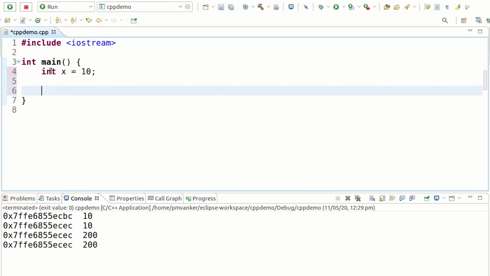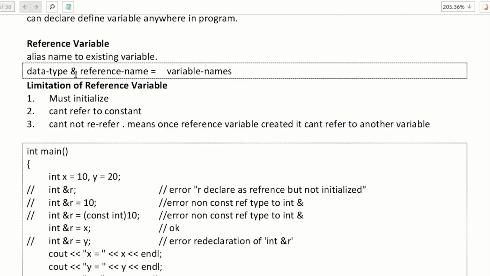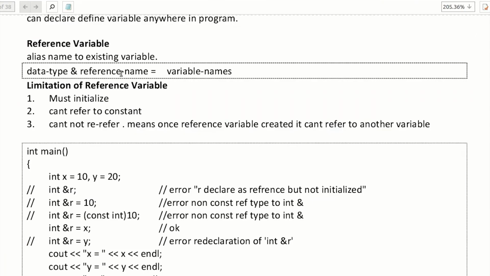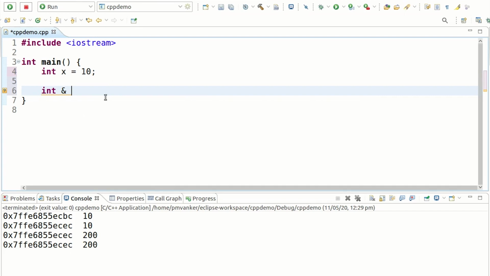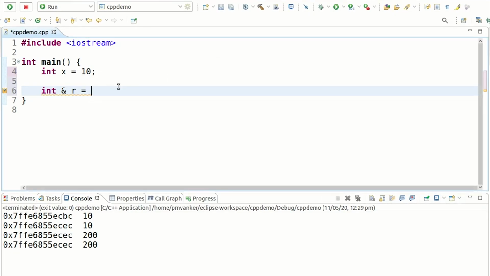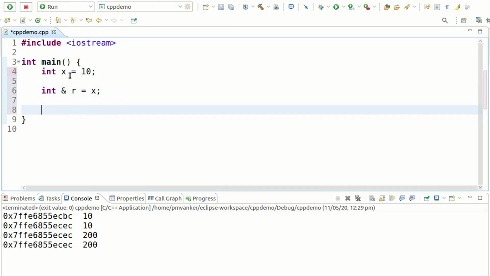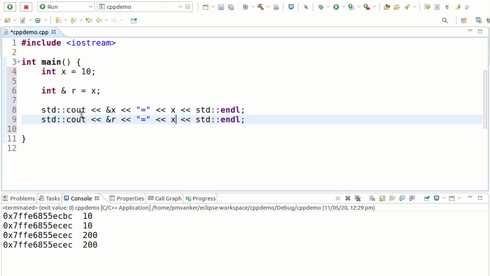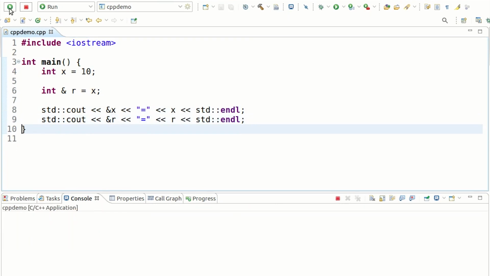First we have to assign data type int, then we have to assign reference, then reference variable name. You can give any name. I will give reference name is r, equal to what? Variable name is x. So r is the reference variable to x. What is the address of x? What is the value of x? What is the address of reference variable r? What is the value of r?